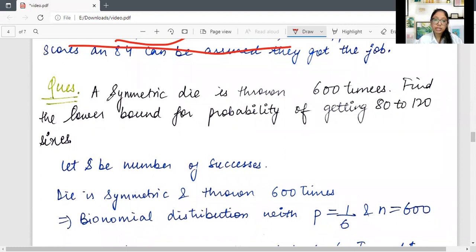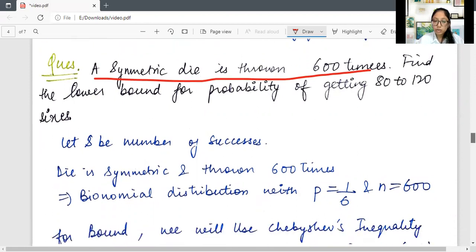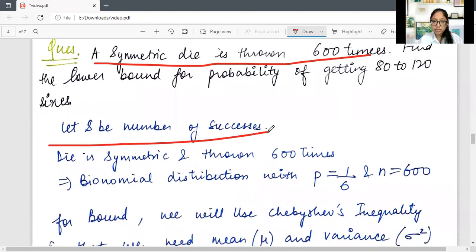But this one is also easy because we are using just the binomial distribution. Here it says a symmetric die is thrown 600 times. Find the lower bound of the probability of getting 80 to 120. So we let S be the number of successes. A die has 6 sides, and it's a symmetric, unbiased die, so every face has an equal chance.